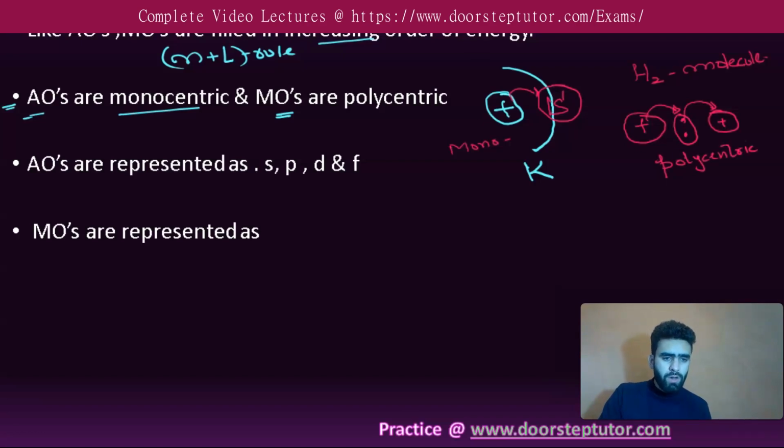So atomic orbitals are monocentric, controlled by a single nucleus, whereas molecular orbitals are polycentric.